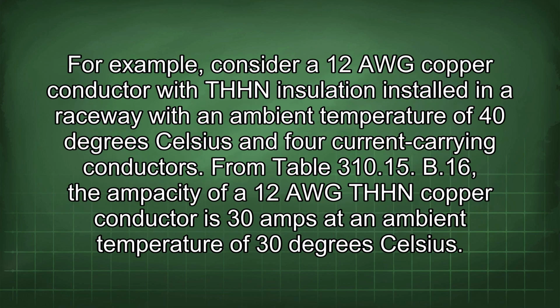For example, consider a 12 AWG copper conductor with THHN insulation installed in a raceway with an ambient temperature of 40 degrees Celsius and 4 current-carrying conductors. From Table 310.15(B)(16), the ampacity of a 12 AWG THHN copper conductor is 30 amps at an ambient temperature of 30 degrees Celsius.